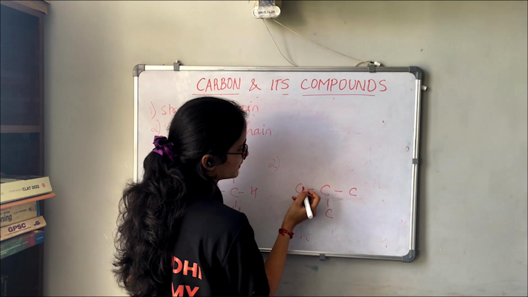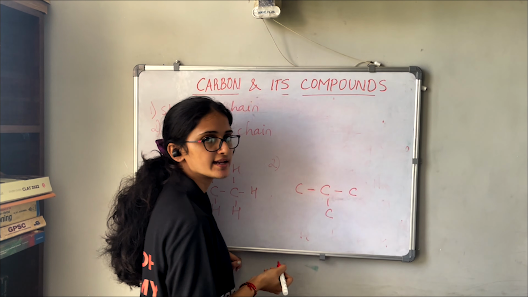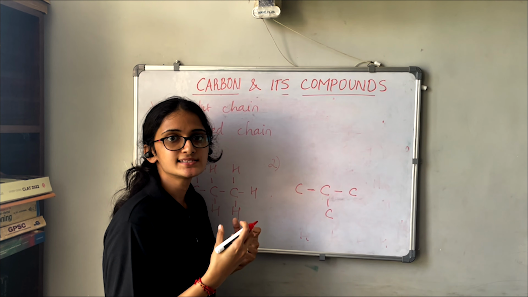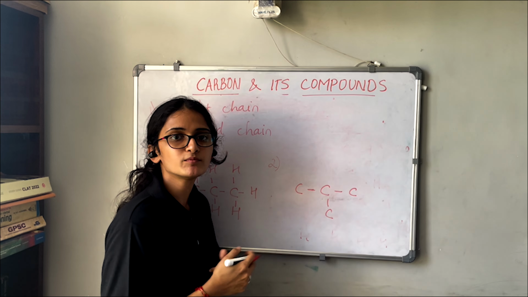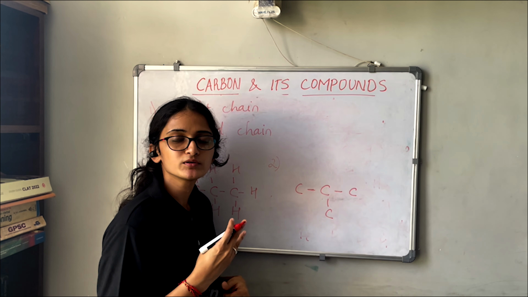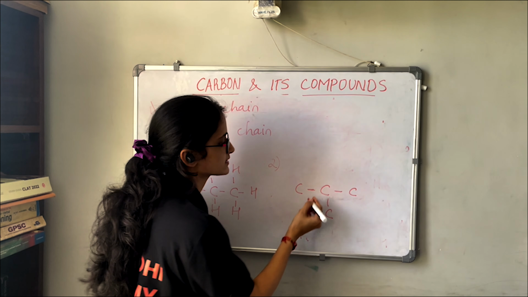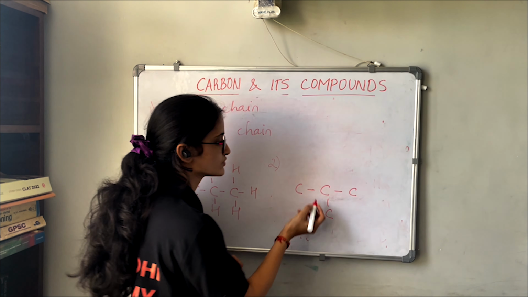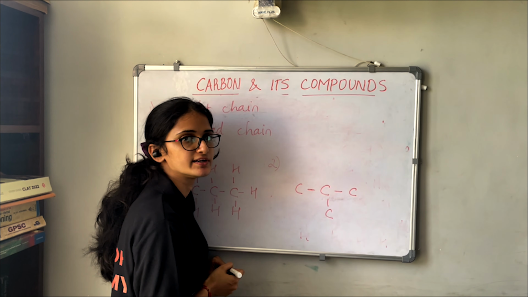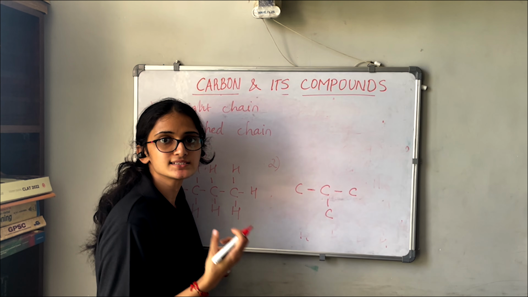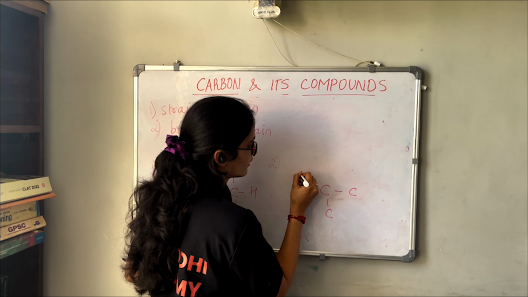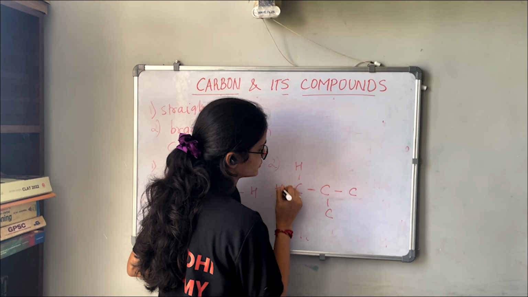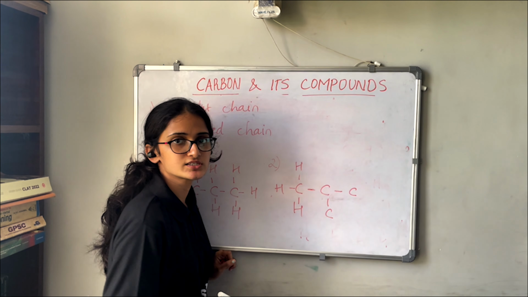For this carbon, 1 bond is there. To complete its valency, that is 4, how many more bonds do we need? We need 3 more bonds, right? Since carbon should have 4 bonds, 4 bonds means 8 electrons. Since it already has 2 electrons, we need 6 more electrons, that is 3 bonds. So we write 3 hydrogens here for the first carbon.